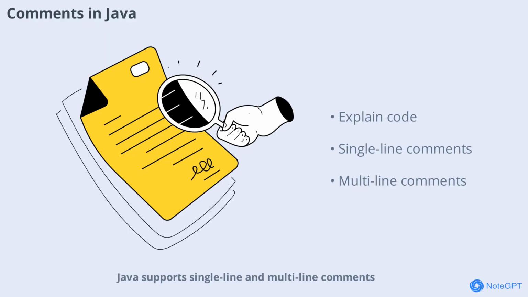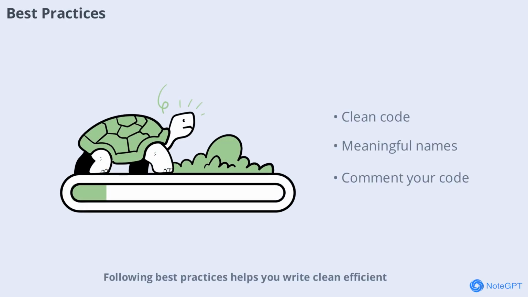Java supports single-line and multi-line comments. Following best practices helps you write clean, efficient, and maintainable Java code. This includes using meaningful variable names, keeping methods short, and commenting your code. Good habits make programming easier and more enjoyable.